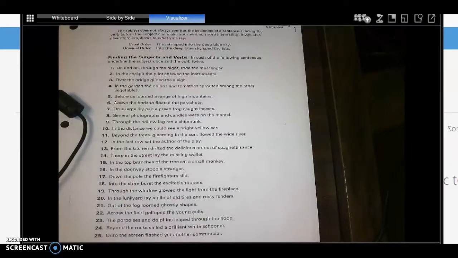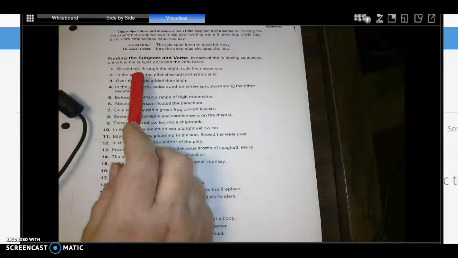All right, so we talked about this when we did our Zoom the other day. I'm going to go over the worksheet itself. So usually we tend to think of the subject being first and the verb later, but that's not always the case. So on this one, make sure you're asking your questions and looking for the actual subject and verb, not going with where you think it should be located, okay? So we're going to underline the subject once and the verbs twice.